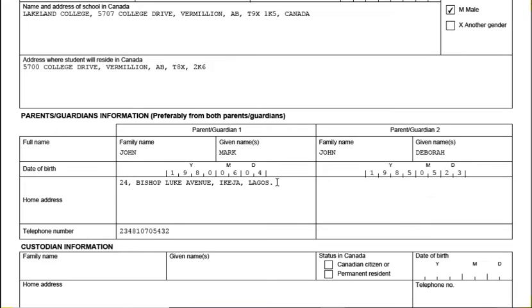Okay, that's the mother's date of birth. Then residential address, same, we are using the same residential address here. And phone number, the mother's phone number, 23490. That's the mother's phone number.